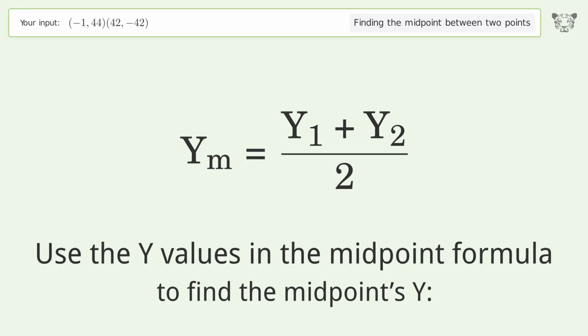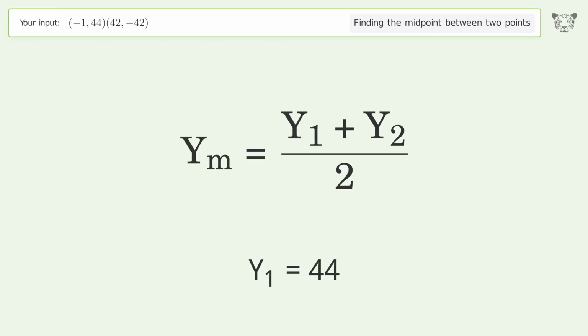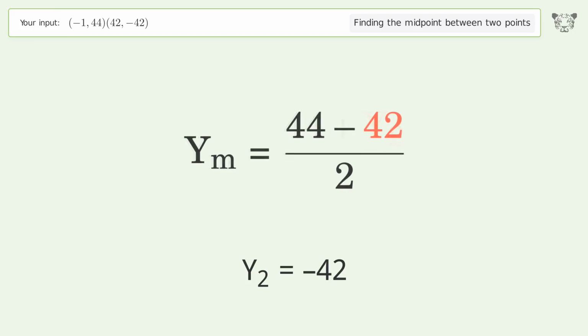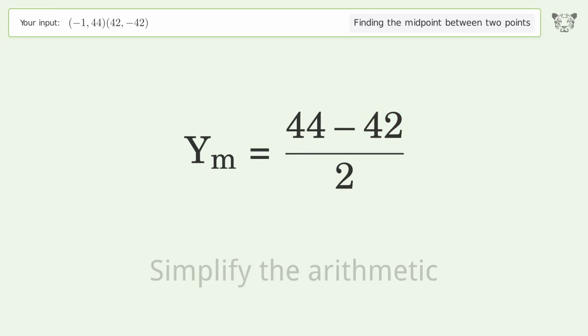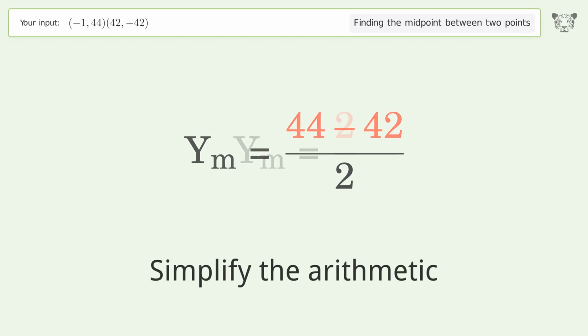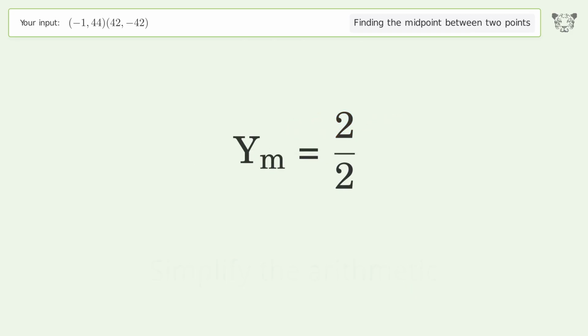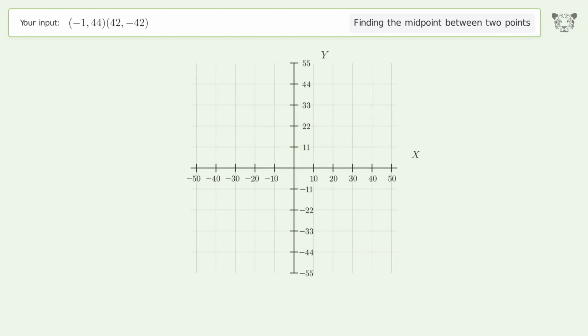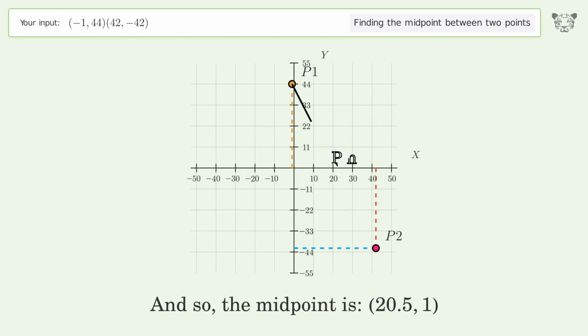Use the y values in the midpoint formula to find the midpoint's y. y1 equals 44. y2 equals -42. Simplify the arithmetic. And so, the midpoint is 20.51.